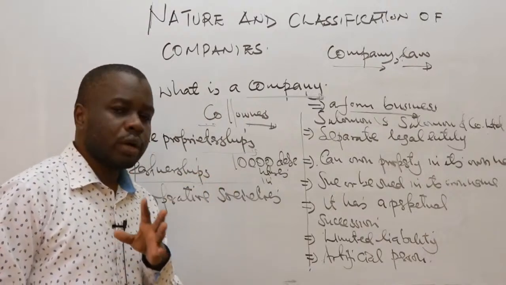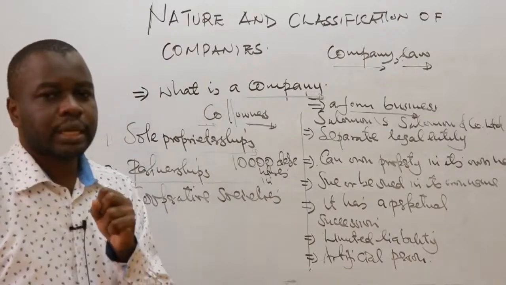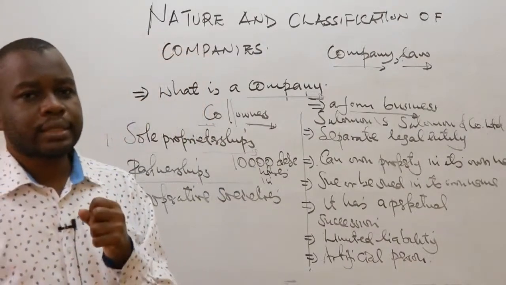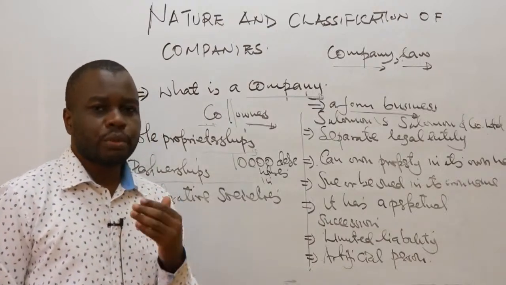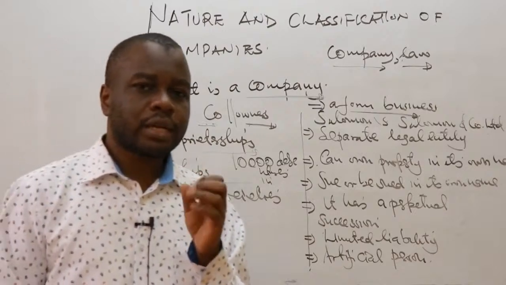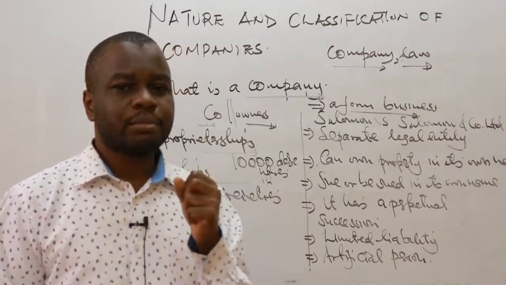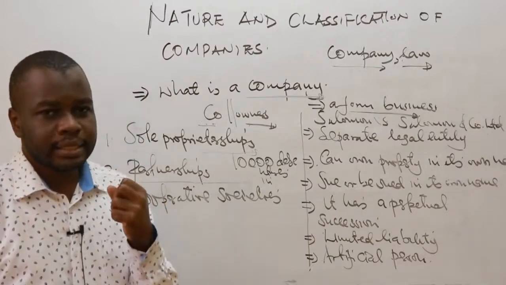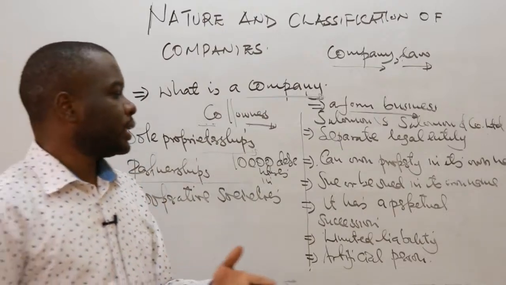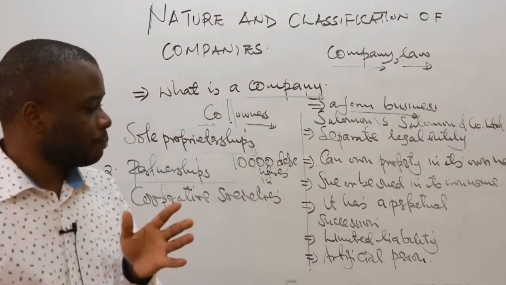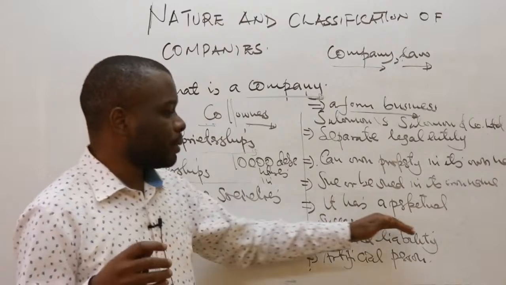So for example, if you look at a company like Coca-Cola, it has been there for over a century and it is still in existence. People are still consuming the products of Coca-Cola. So this basically means that its life cannot easily come to an end unless it faces financial difficulties, or people are not interested in its products. That's when its life can come to an end. So a company can exist forever. That's why we are saying it has a perpetual succession.